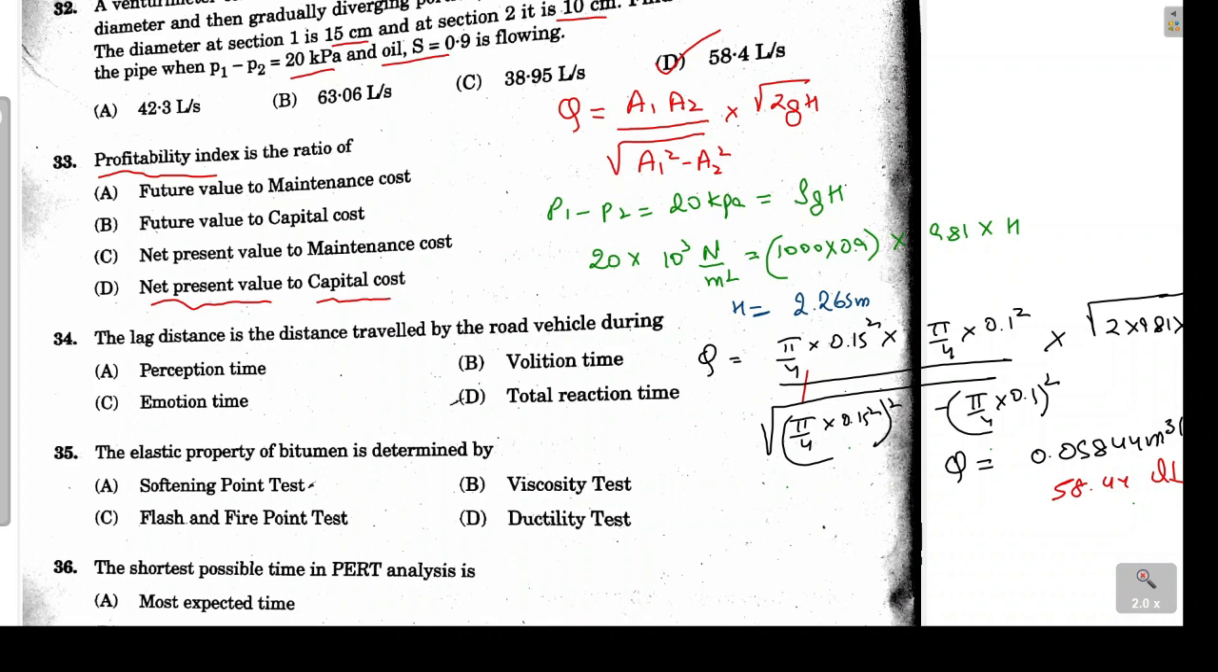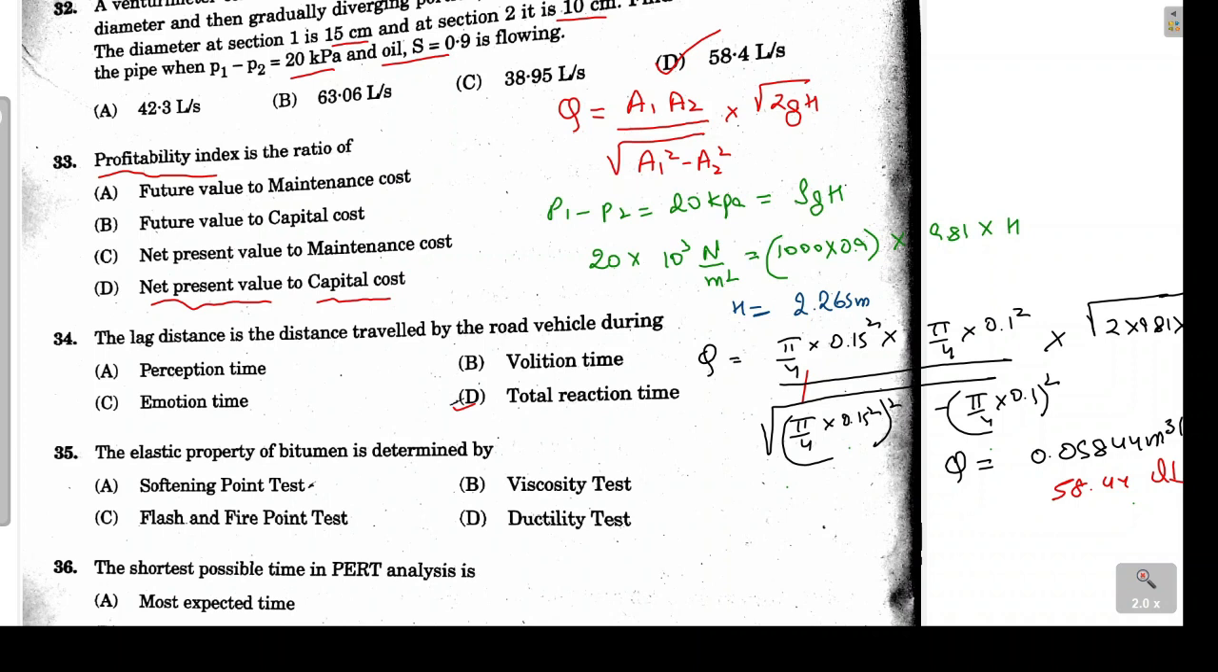Next problem is 34th from the highway. Here it is asked that the lag distance is the distance traveled by the vehicle during which time. So the correct answer for this is option D. During the total reaction time, the lag distance is covered by the vehicle. So this is basically based on the PIEV theory.